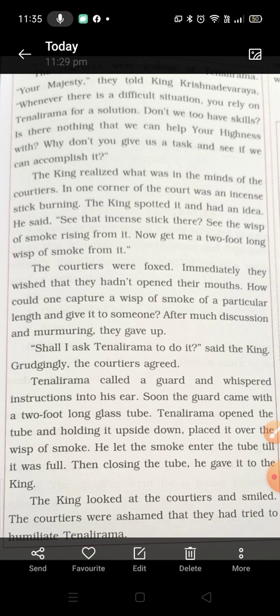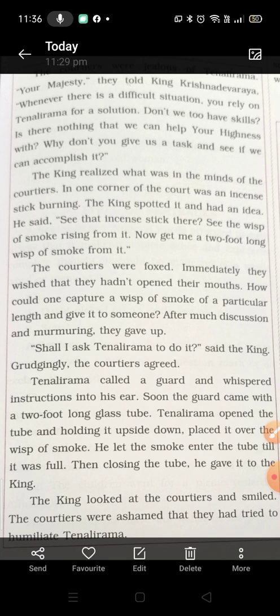The king realized what was in the minds of the courtiers. In one corner of the court was an incense stick burning. The king spotted it and had an idea. He said, "See that incense stick there. See the whisk of smoke rising from it. Now get me a 2 feet long whisk of smoke from it." The courtiers were foxed.